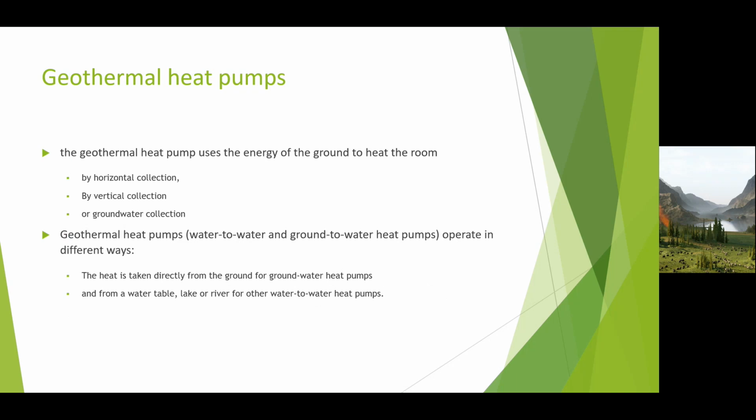Geothermal heat pumps. A geothermal heat pump uses the energy of the ground to heat the room by horizontal collection, by vertical collection, or groundwater collection. Geothermal heat pumps, water-to-water and ground-to-water heat pumps, operate in different ways. The heat is taken directly from the ground for ground-to-water heat pumps, and from a water table, lake, or river for water-to-water heat pumps.